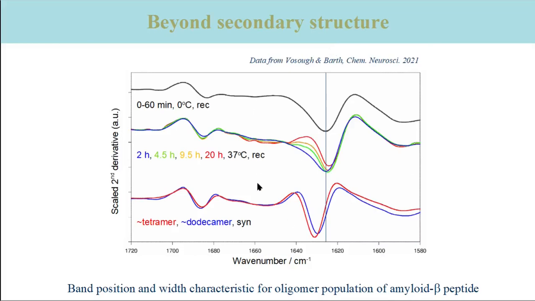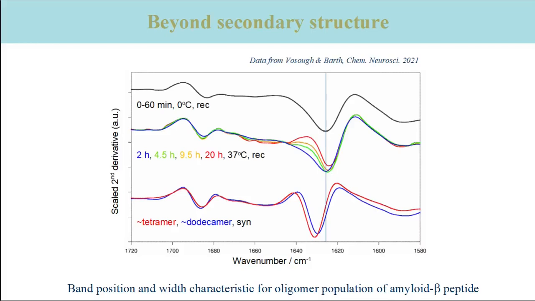The bottom spectra are for 2 oligomers prepared in detergent. They are relatively stable over time. The red spectrum is for a preparation of small oligomers that consist of approximately 4 peptide molecules. The oligomers associated with the blue spectrum are larger and consist of approximately 12 peptides. It is clear that the larger oligomers absorb at lower wave number.